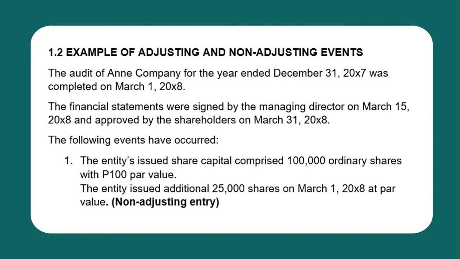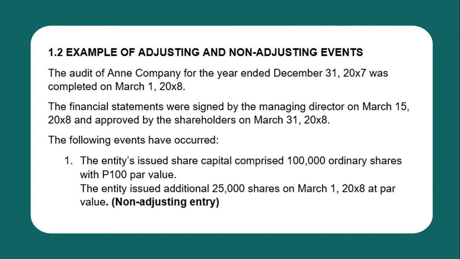The following events have occurred during the audit. An entity issued share capital comprising 100,000 ordinary shares with 100 par value. The entity issued an additional 25,000 shares on March 1, 2008 at par value.